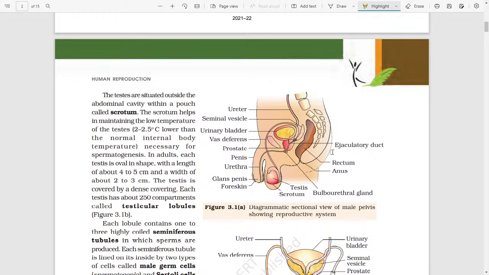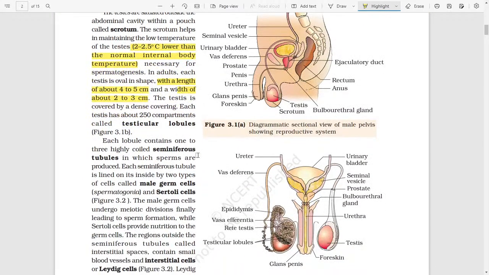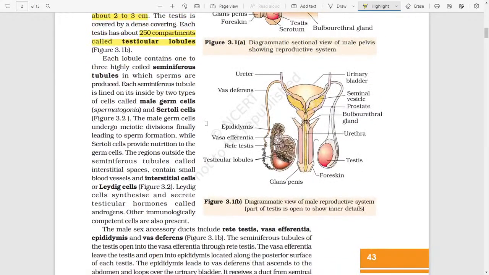necessary for spermatogenesis. In adults, each testis is oval in shape, with a length of about 4 to 5 centimeters and a width of 2 to 3 centimeters. The testis is covered by a dense covering. Each testis has about 250 compartments, known as testicular lobules. Each lobule contains 1 to 3 highly coiled seminiferous tubules, in which sperms are produced.